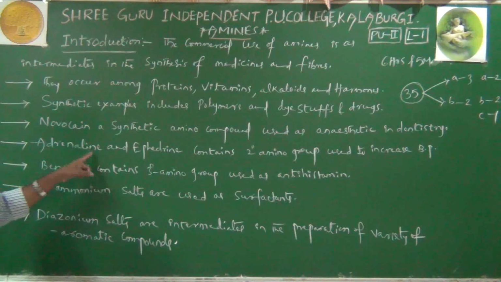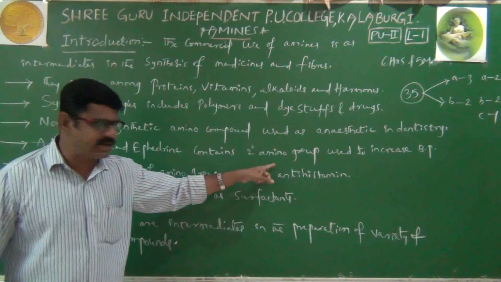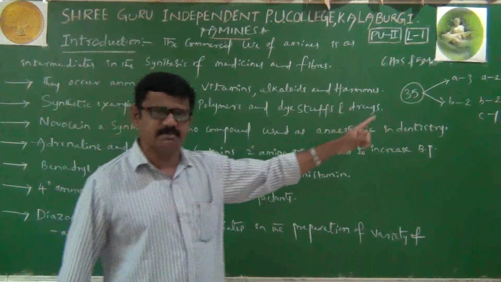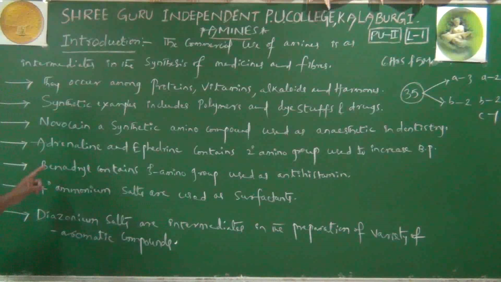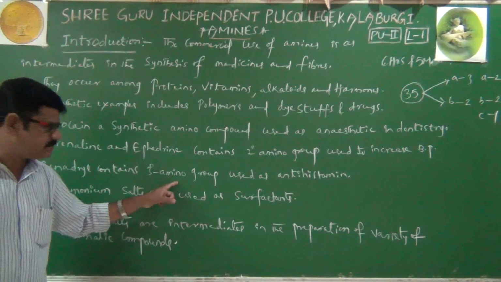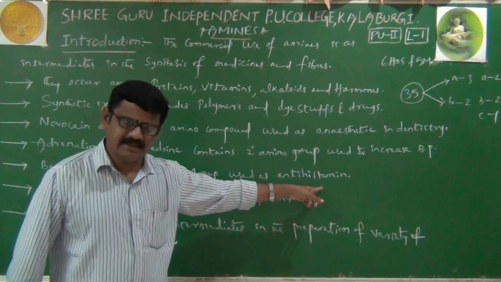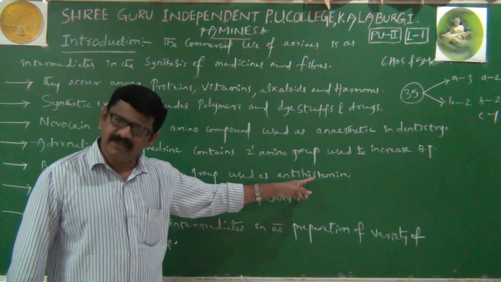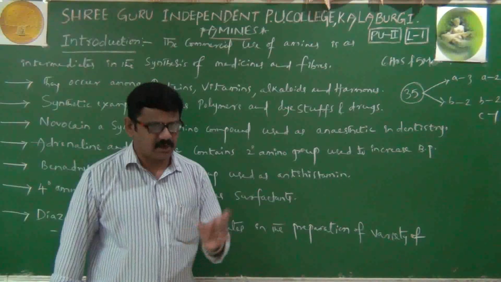Next, adrenaline and ephedrine. Both contain secondary amino groups and are used to increase the blood pressure. These two are also drugs, of course. And Benadryl, another drug. Benadryl contains a tertiary amino group and is used as an antihistamine. What is an antihistamine? We will learn in the next lesson, the chemistry in everyday life topic.